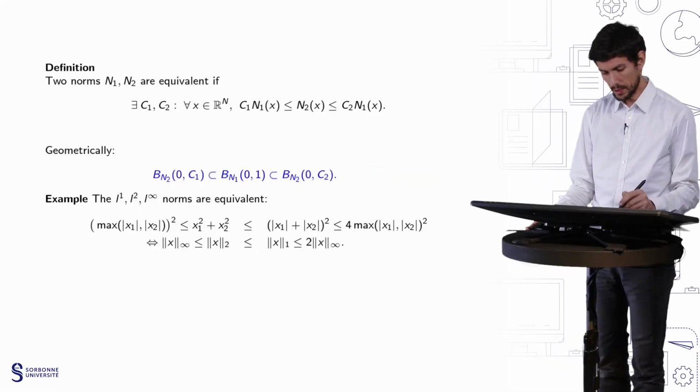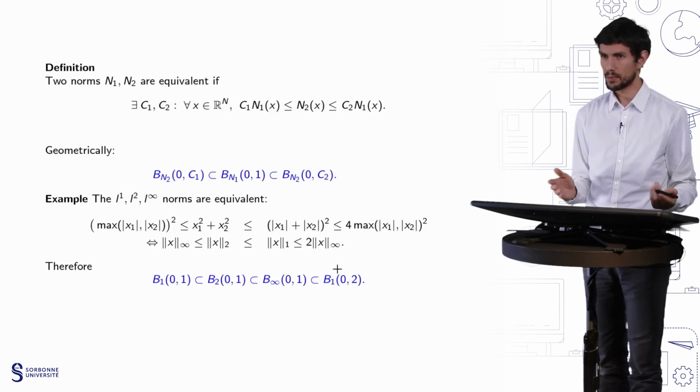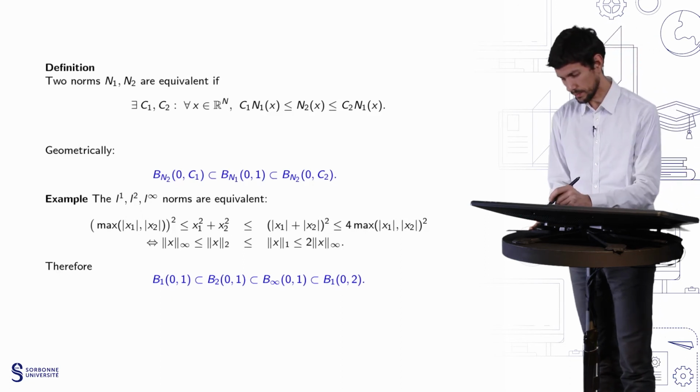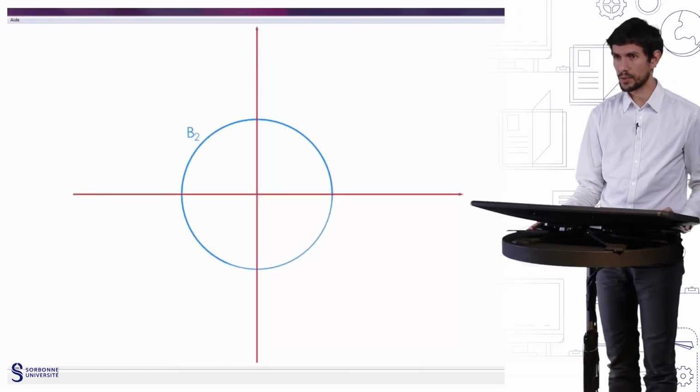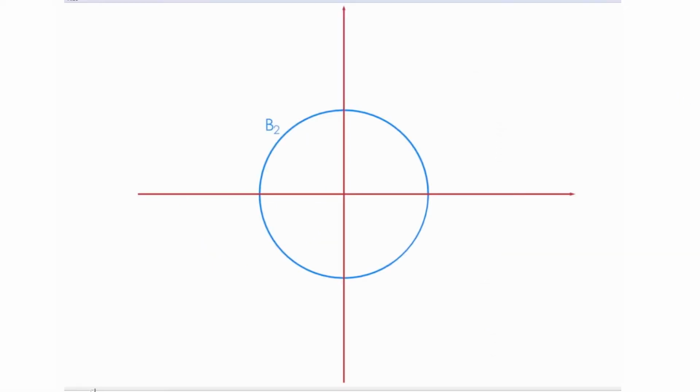So geometrically, this means that you have this chain of inclusions, but maybe this will be more clear if you look at some animation of this. Okay, so we'll draw some balls. Here is the first one. This ball is the unit ball for the Euclidean norm, the ball for the L2 norm. Now the second one, this is the ball for the L infinity norm, because you have two conditions.